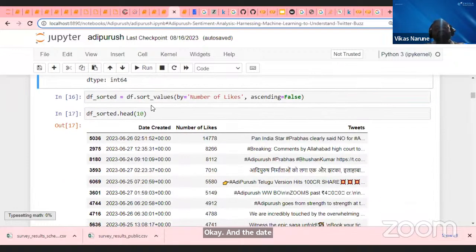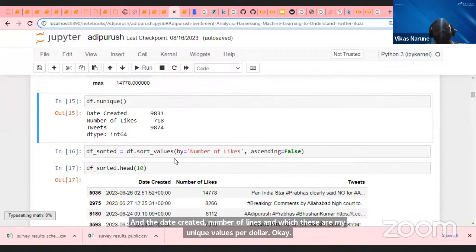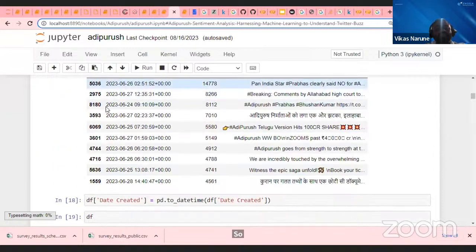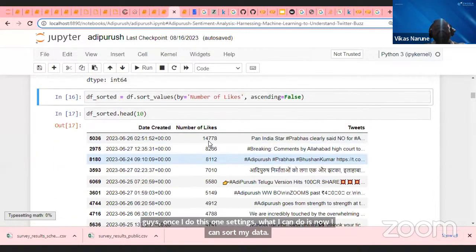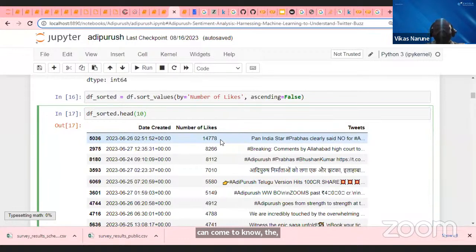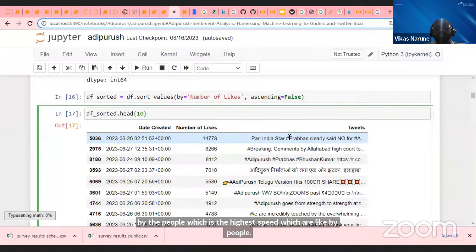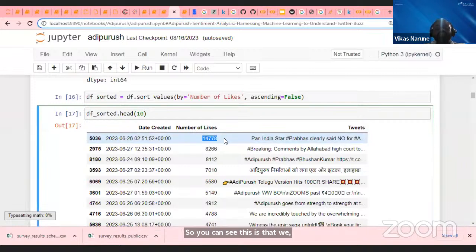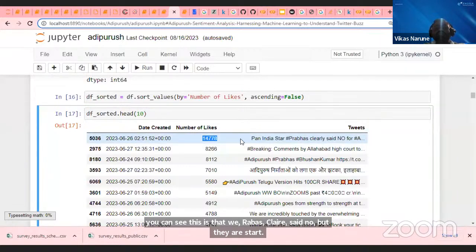Okay, so guys, once I do this, I can sort my data by number of likes. Once I sort my data by number of likes, I can come to know immediately which tweet is liked many times by the people, the tweet with the highest likes. So you can see this is the tweet: Prabhas clearly said no. Dear star. This has got 14,000 likes. This tweet got the highest likes.